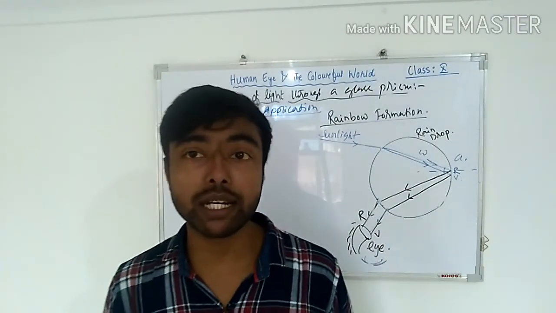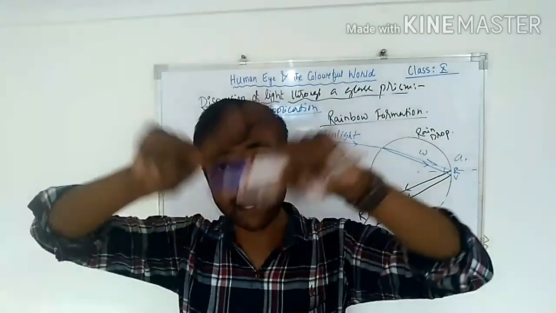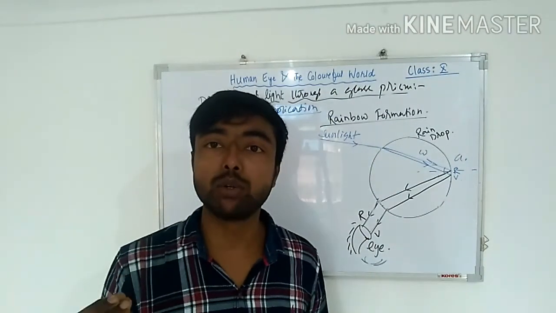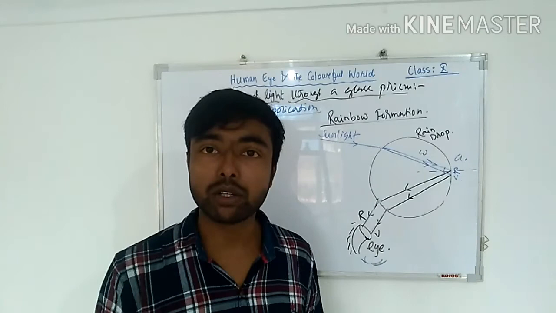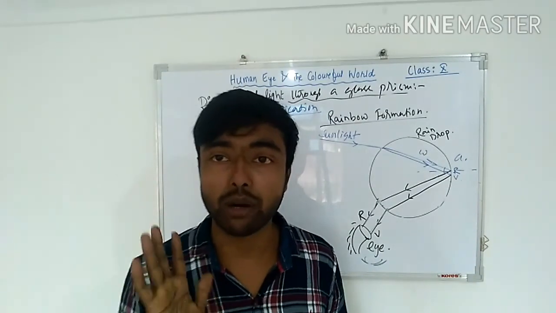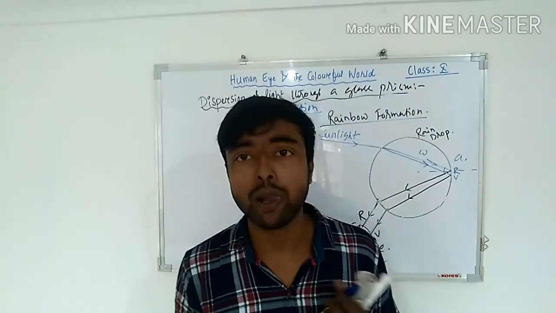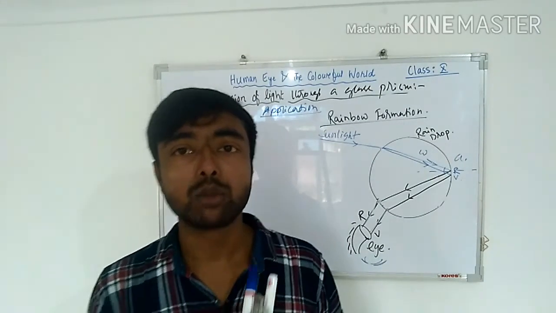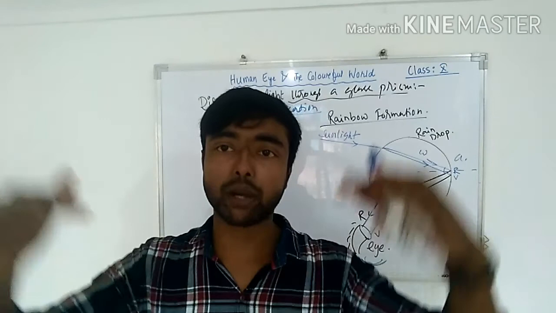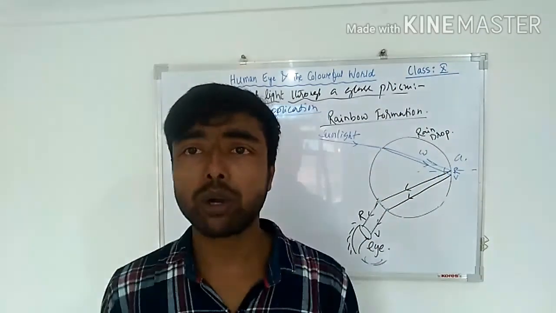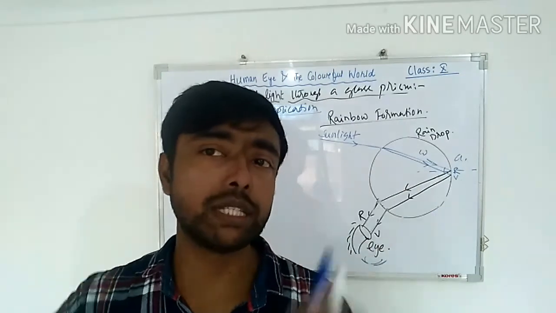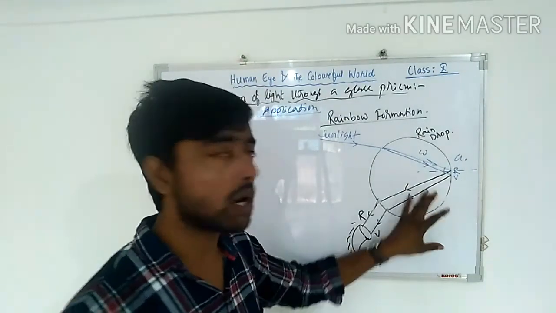And why we're not getting the entire circle, because you see we cannot see the object which is below the horizon. I'll explain what is horizon in the next video. So अगर तुम्हें कोई भी ऑब्जेक्ट देखना है तो वो होराइजन के ऊपर होना पड़ेगा. अगर होराइजन के नीचे है तो you will not be able to see that object. Understood ना? So this is how rainbow is formed.